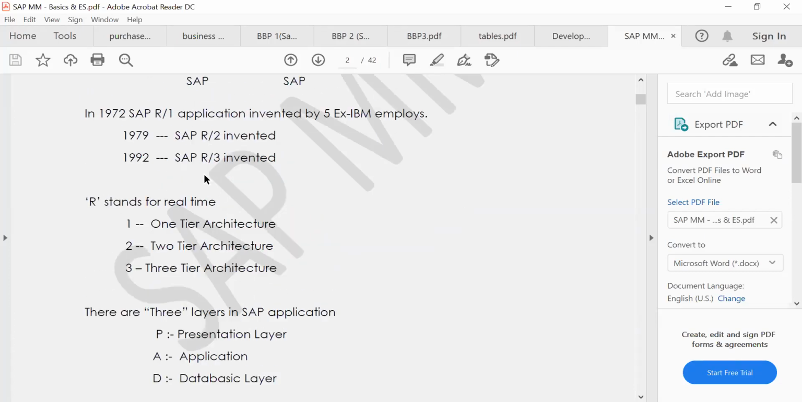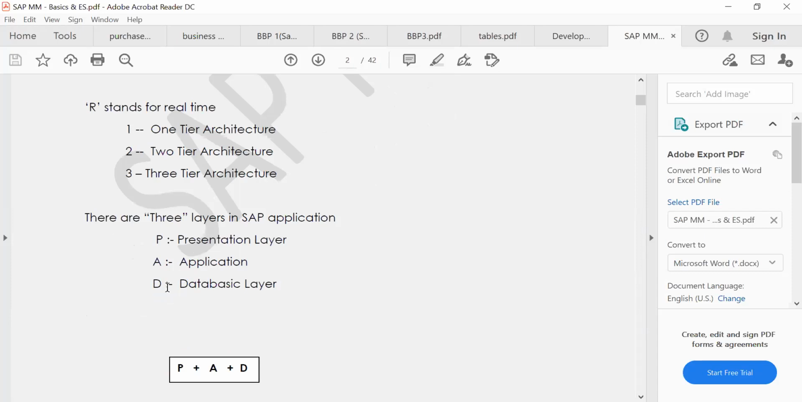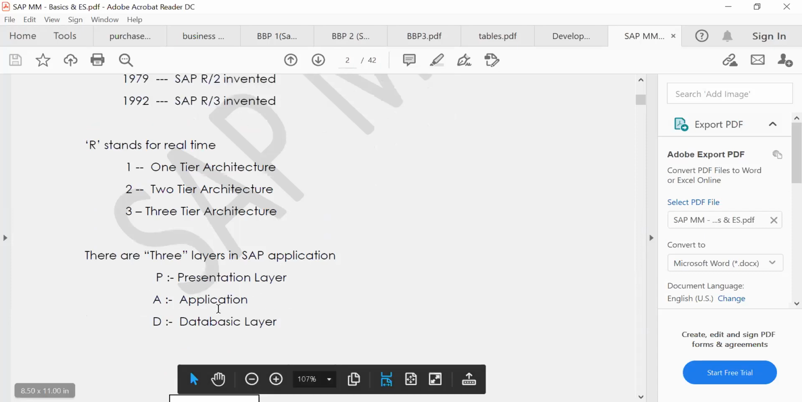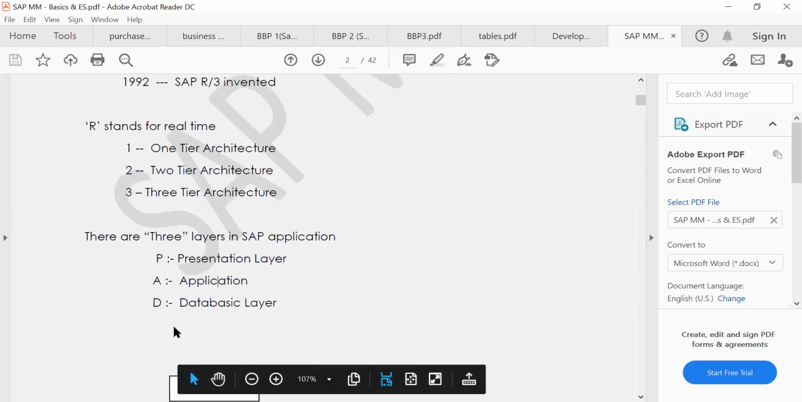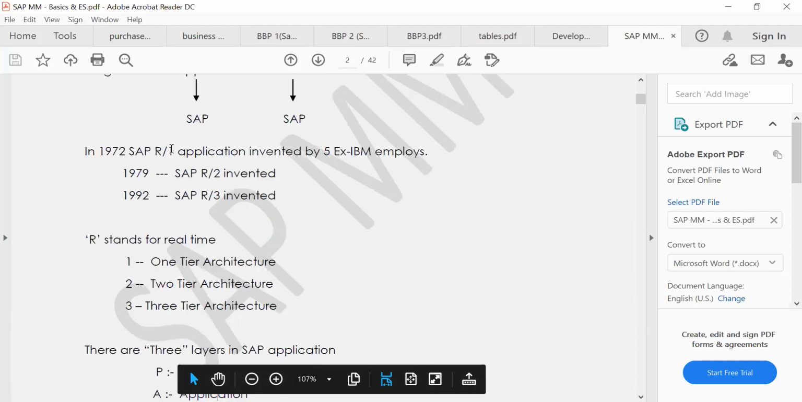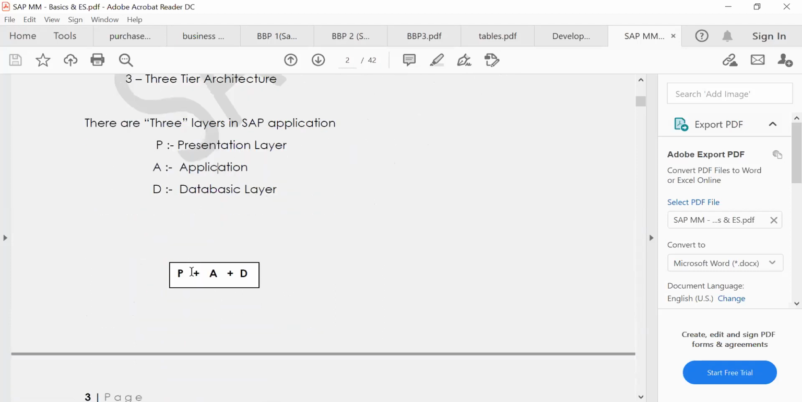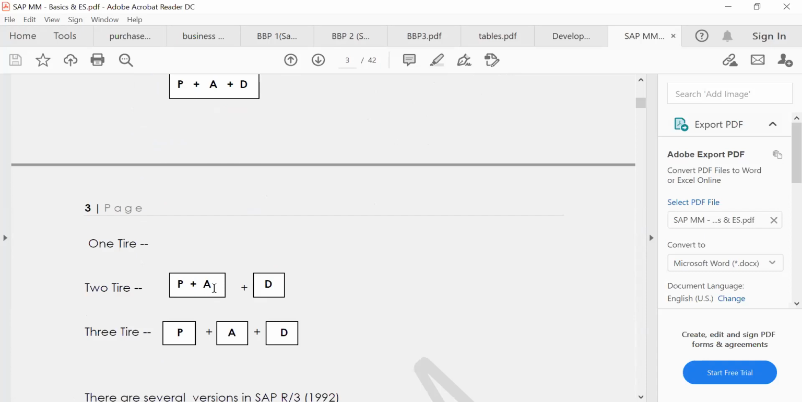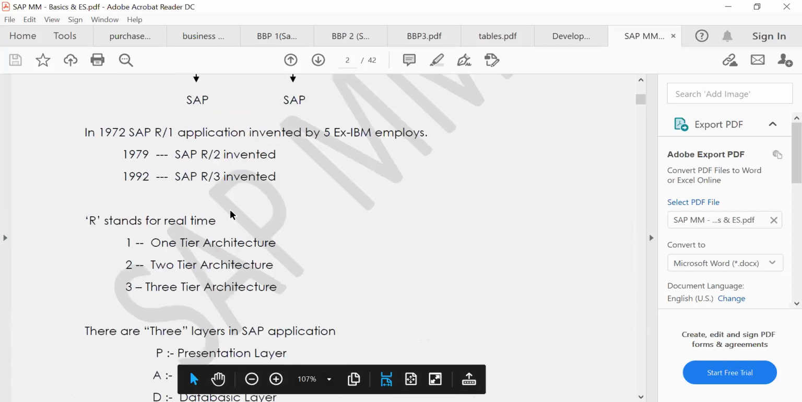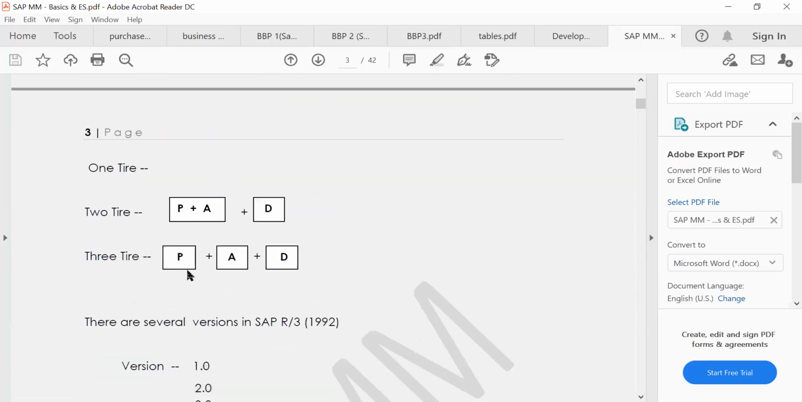So what does R/3 mean? All three layers are divided, not necessarily in one system. In R/1, all three layers are in one system. R/2 means presentation and application layers are in one system, and the database is separated. Now in R/3, all three layers are separated: presentation, application, database.